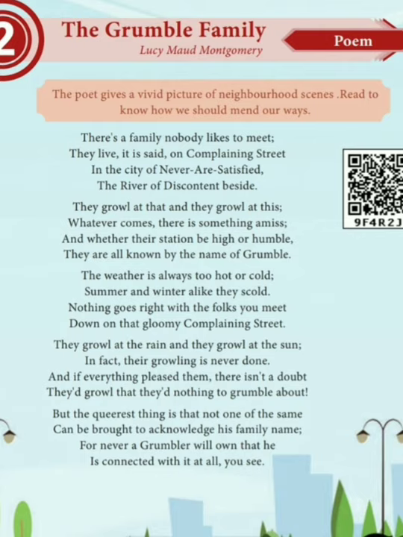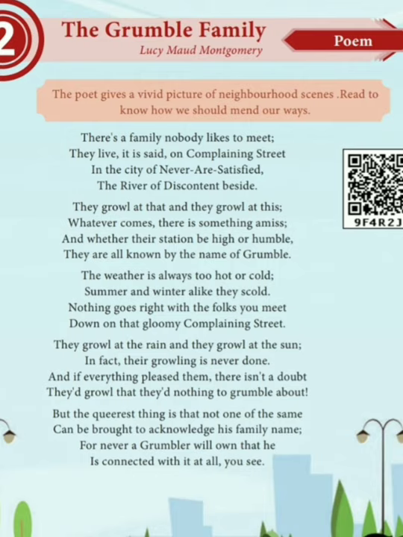They will say that we will never grumble. We will never complain about anything. We are all satisfied with everything, like that only they will say. But they were not satisfied at all, and at the same time they will not accept they are grumblers.